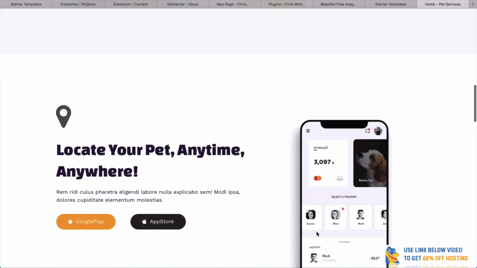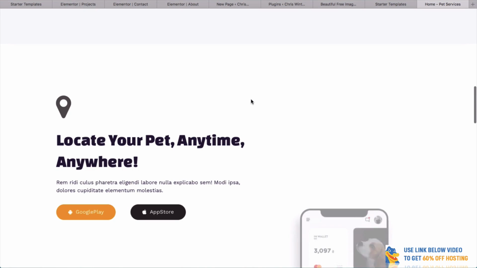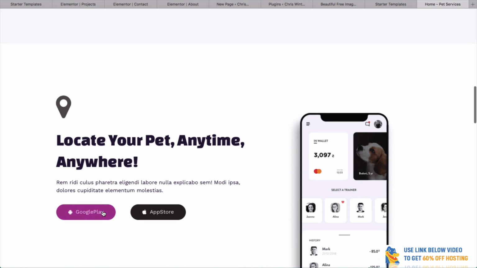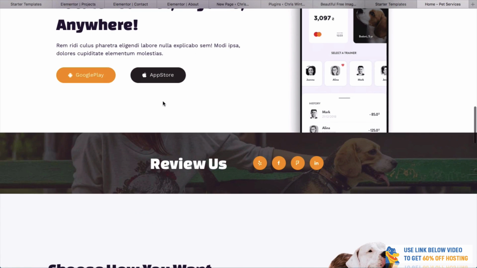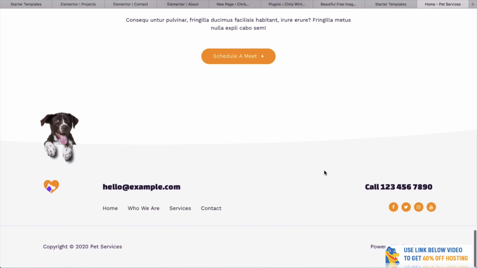And did you see that animation, how the phone popped up? So let's say that you have an iPhone app or something. You could use this theme here. It's got a button here for the Google Play Store where you could download it, and also for the iPhone App Store. And you can get some reviews here. But this one's really nice. This is a beautiful theme as well. And again, now, isn't that cute with the dog?